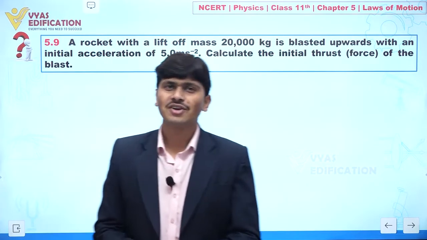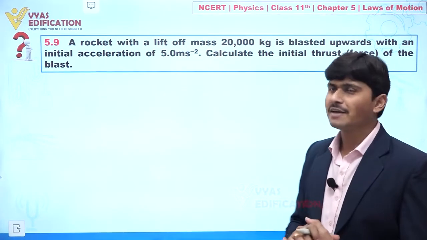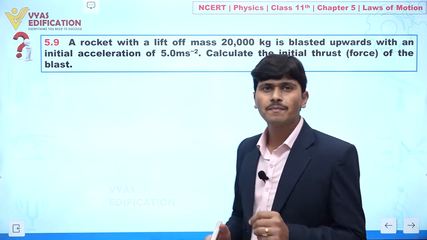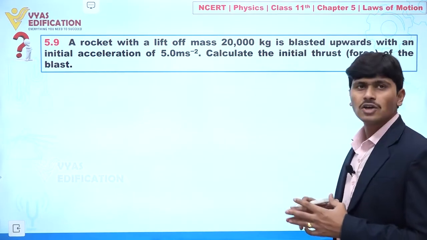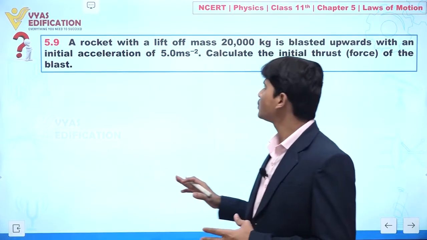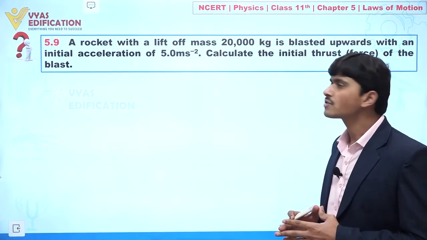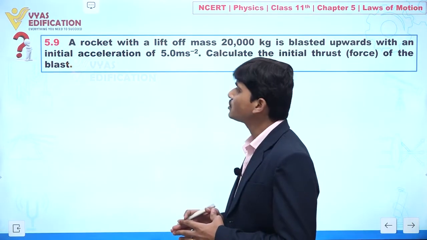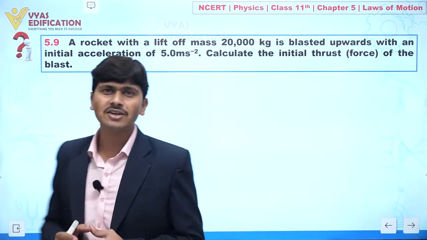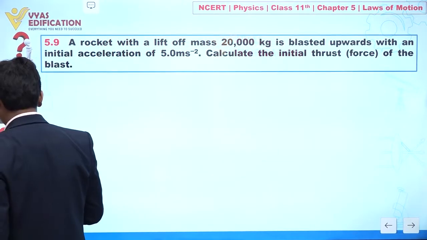Now we are going to solve question number 5.9, and in this question it is given to you a rocket with a lift of mass 20,000 kg is blasted upward with an initial acceleration of 5 meter per second square. Calculate the initial thrust, or we can say force of the blast. Clear? So let us try to analyze this given situation.